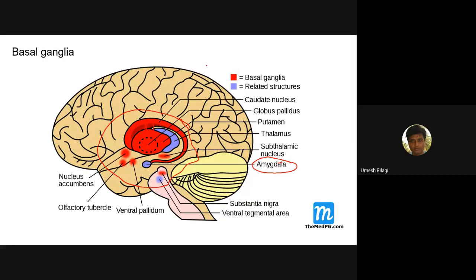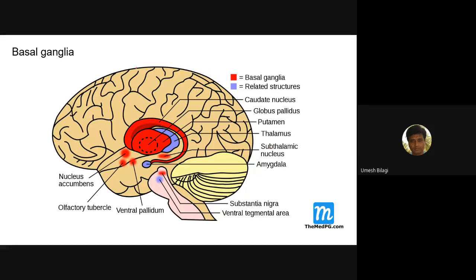So what is this red one outside here? It is the caudate nucleus, and I'll come to that. I'll show many diagrams so that you'll get an understanding of it. Now what is this? Actually, this whole red thing here is the lentiform nucleus. It can be called lentiform.